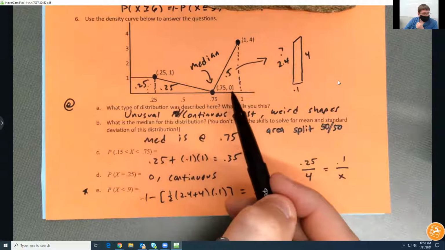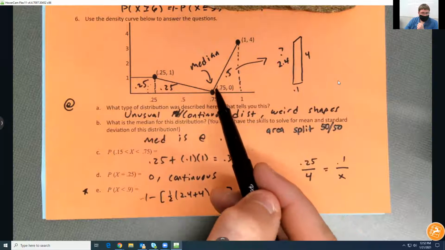So I did the big triangle first, which has a base of 0.25.